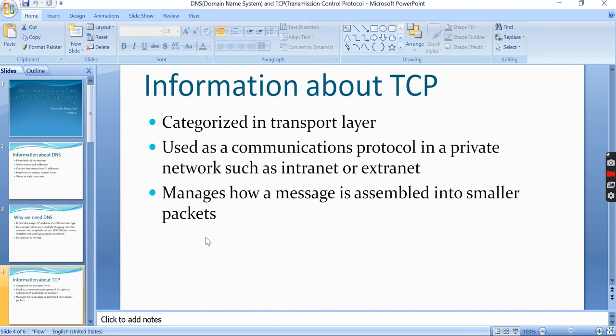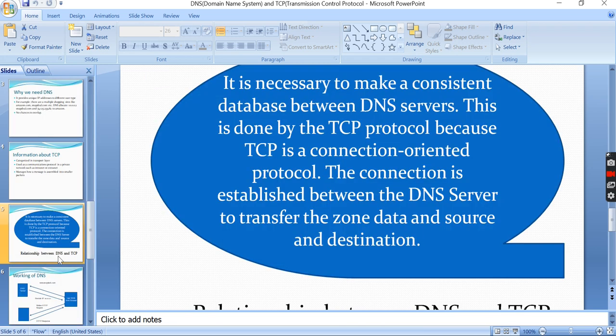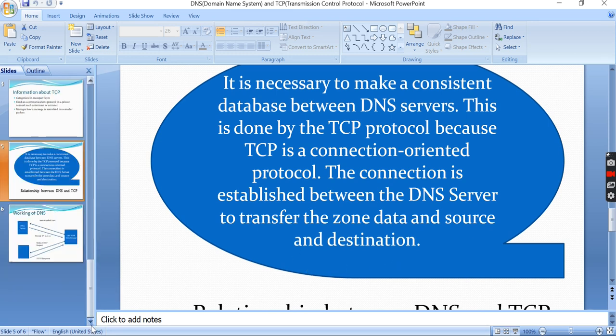So what is the relationship between TCP and DNS? As shown in the figure, the consistency of the database between DNS servers is a very important task, and this task is done by the TCP protocol. Because TCP is a connection-oriented protocol, the connection is established between the DNS servers to transfer the zone data between source and destination.